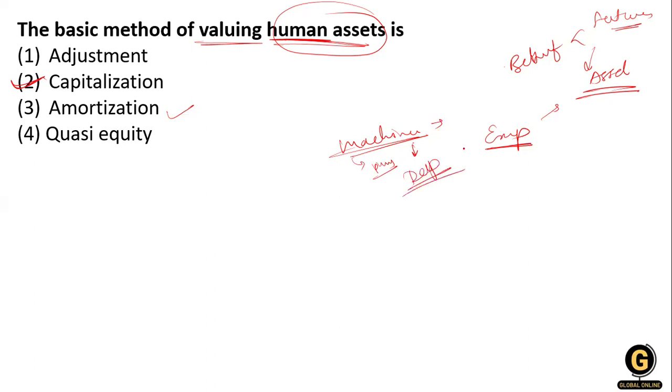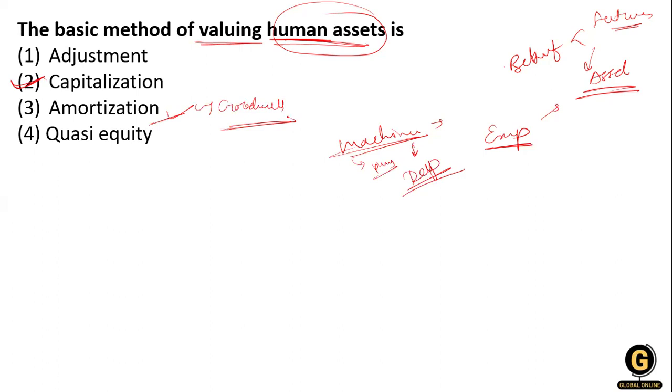But when we are talking about goodwill, not a human asset, for goodwill we use amortization. When the value of the goodwill is going to deplete, in that case amortization is used.